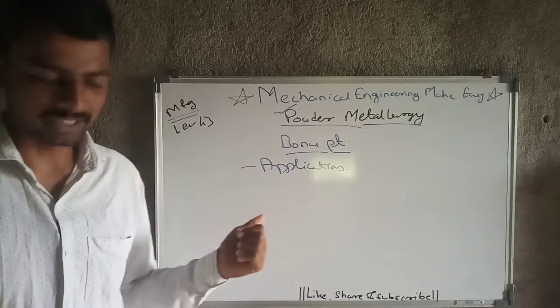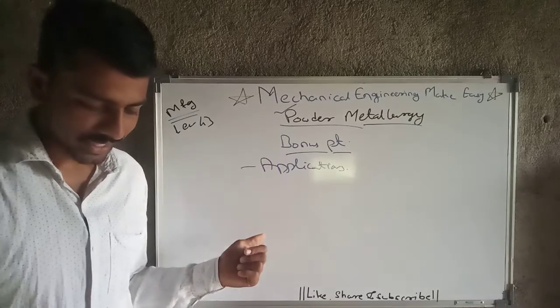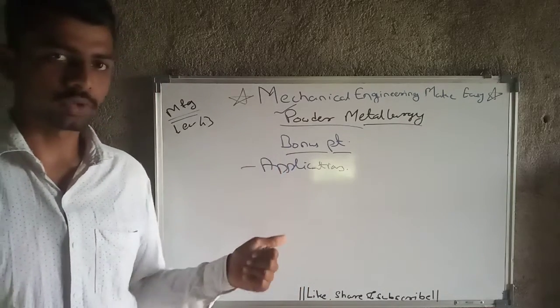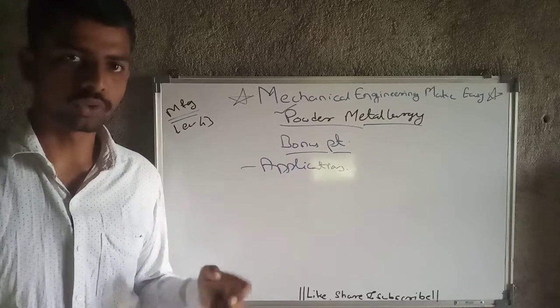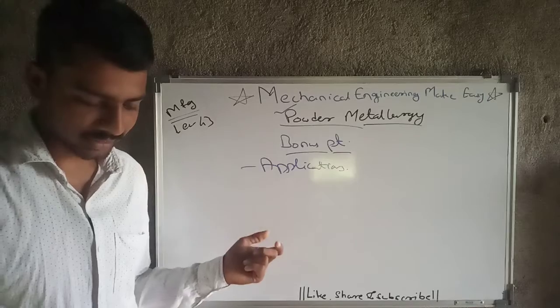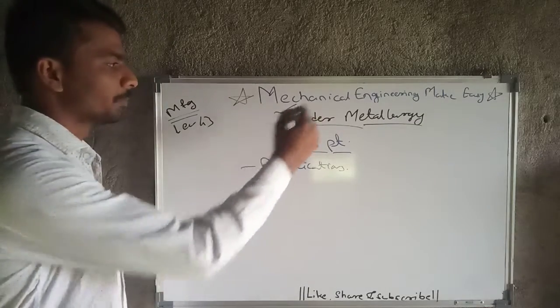Then in the aerospace industry, satellites and space vehicles use powder metallurgy for some components. Then atomic reactors and atomic generators also use powder metallurgy.